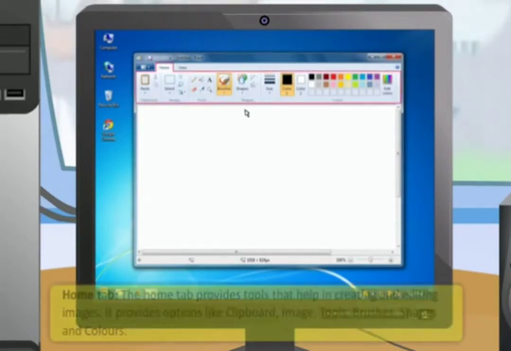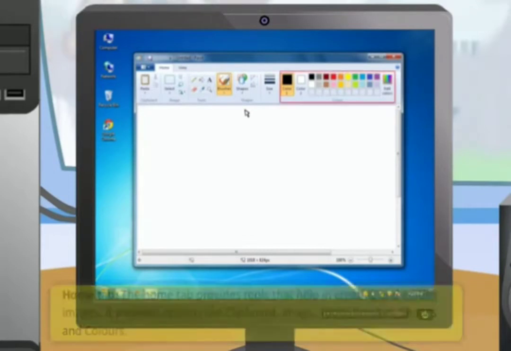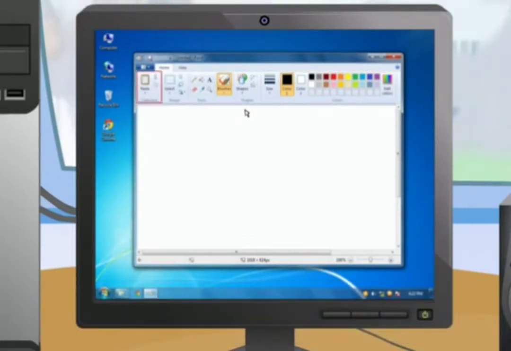The Home tab provides tools that help in creating and editing images. It provides options like Clipboard, Image, Tools, Brushes, Shapes, and Colors. The clipboard consists of 3 options: Cut, Copy, and Paste. By using these options, you can cut, copy, or paste a selected object in Paint. These options help you use one object many times in a picture.